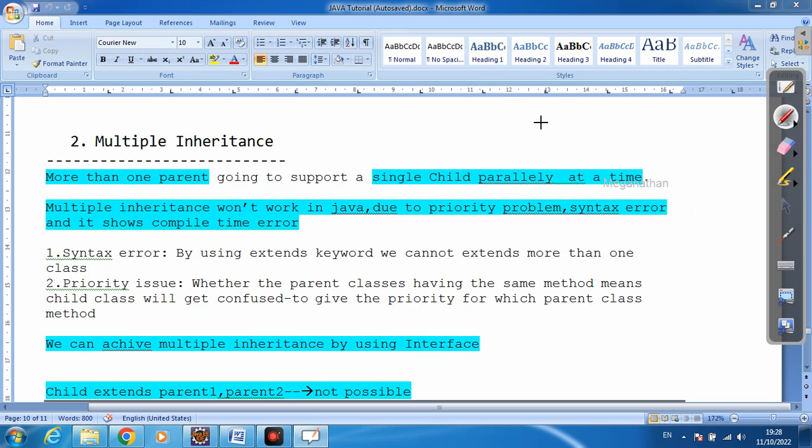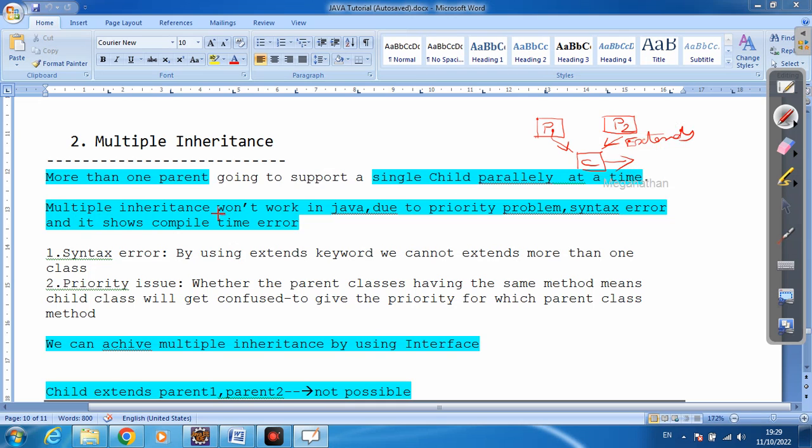So for example, this is my parent 1, p1, and this is my parent 2, and this is my child class. At the same time, I am going to access this parent 1 and this parent 2 methods in the child class. Is it possible by using the extends keyword? It's not possible in Java.